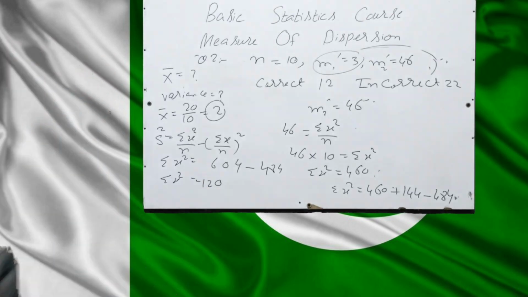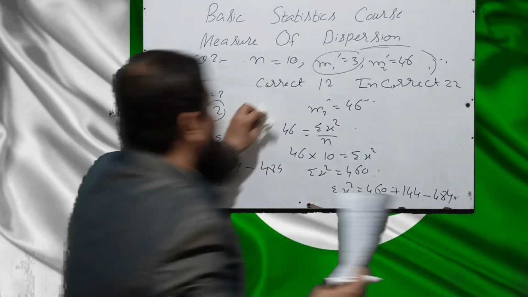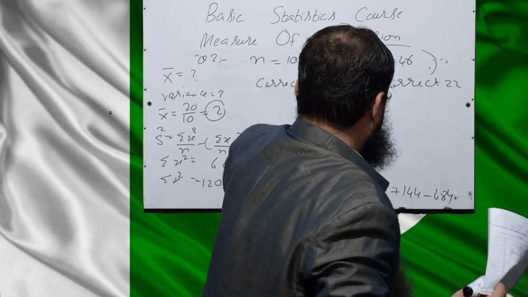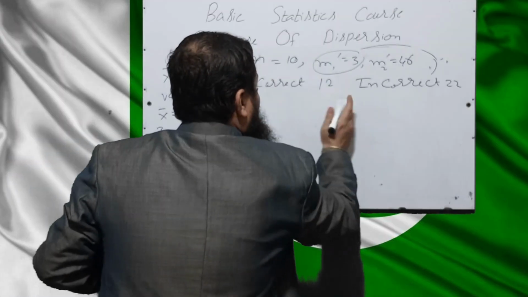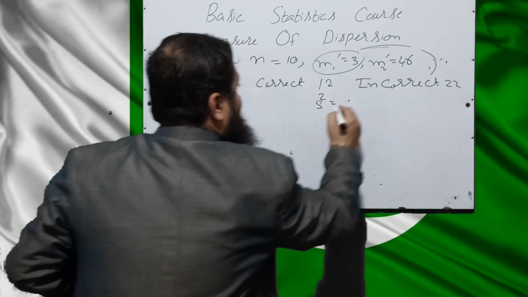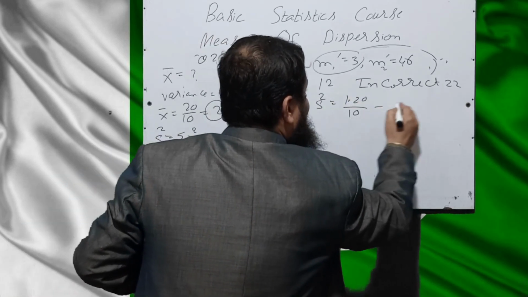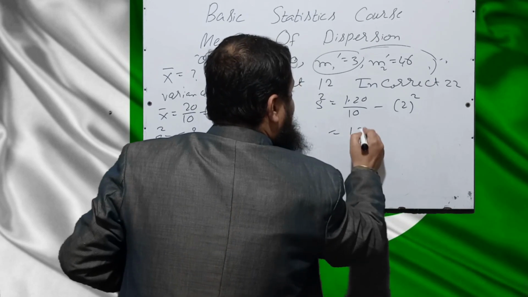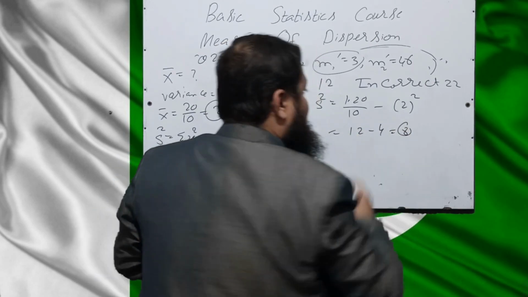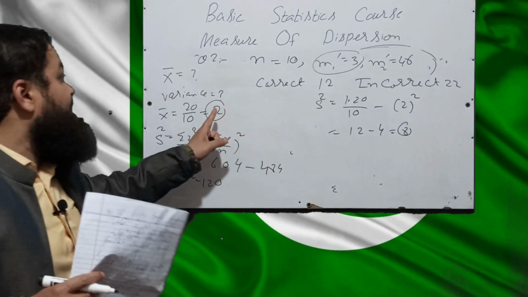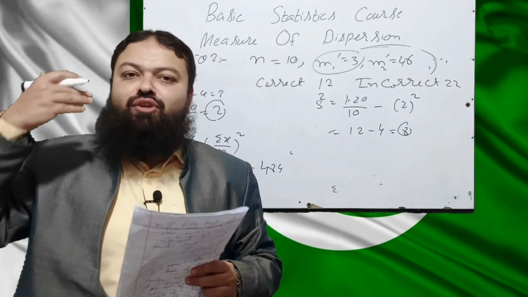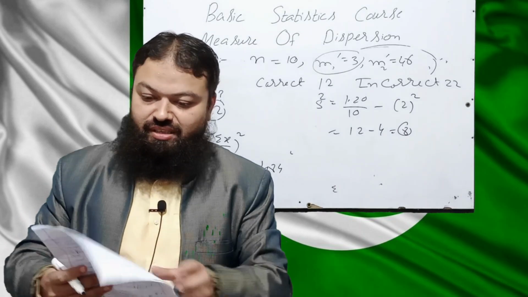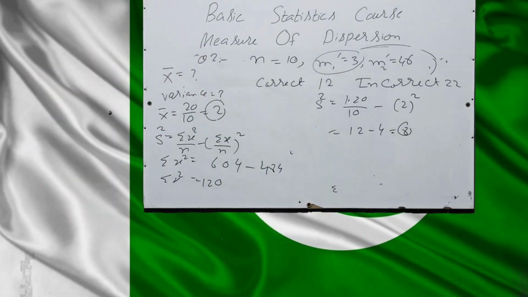It means now the correct variance we are to find. 120 over 10 observations minus 2 whole square. 12 minus 4, it is 8. It means mean and variance are 2 and 8. A very conceptual question of statistics for all the papers of statistics. Now question number 3.